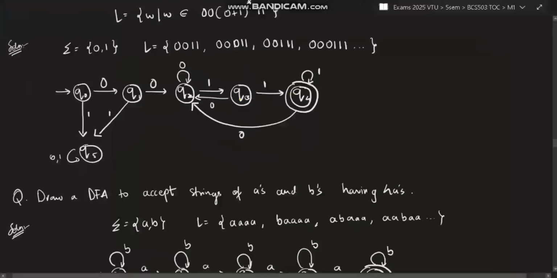So here 1 will be there, and if 0 comes here, I cannot take it in between as 0. I cannot take it like this. Why? Because if I take 0 here, it will end with 1 0 1, and that is invalid. So I'll take 0 here, such that 0 will come here, and after that 1 1 it will end, and at the end it's ending with 1 1. I can have a number of ones here, but if 0 comes, again 0 will be taken to this state, after which it will end with 1 1.